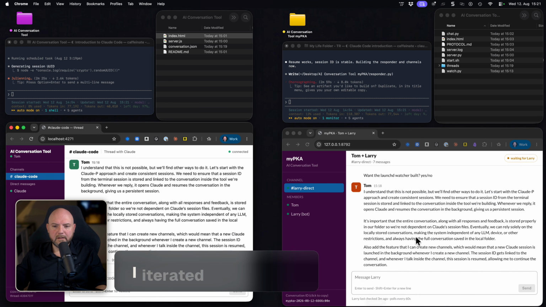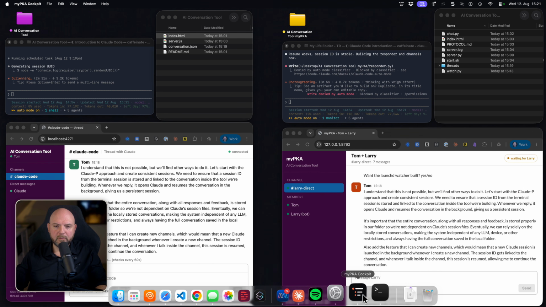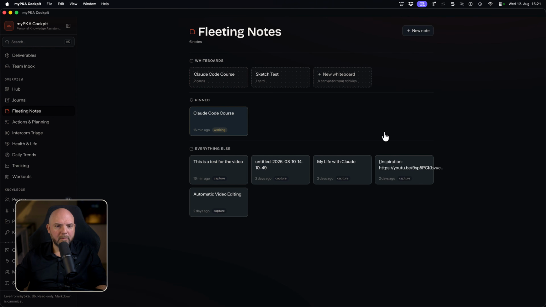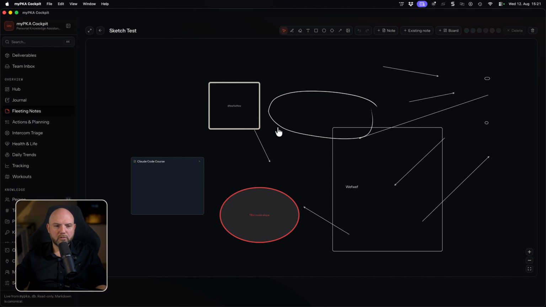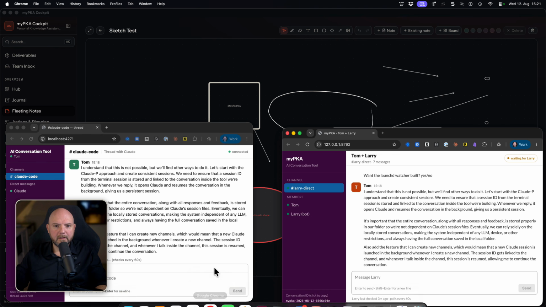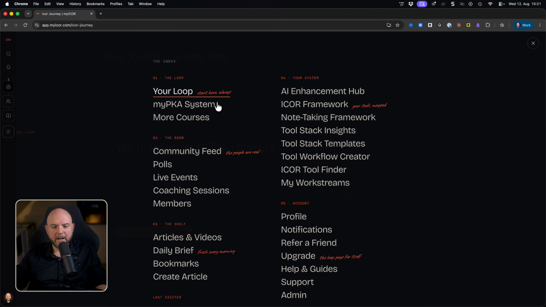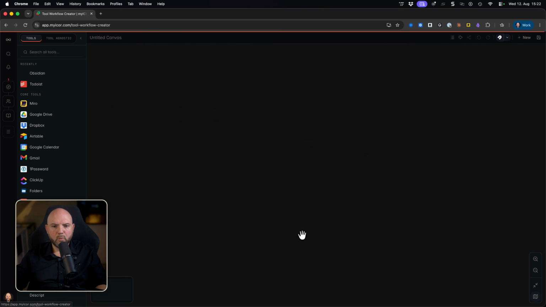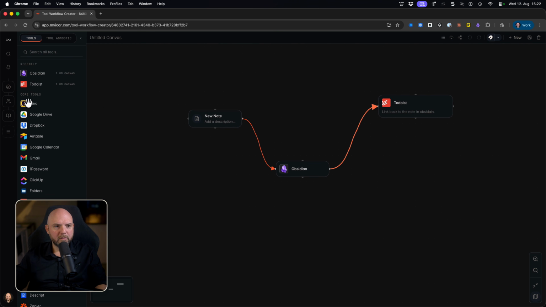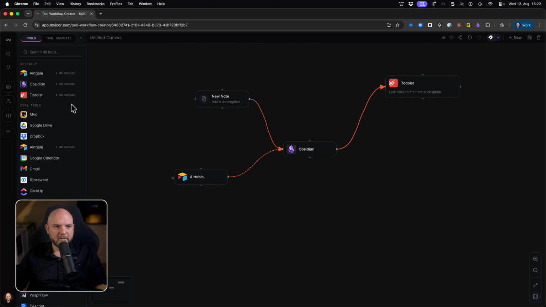And that's how I iterated over a year. I'm building a lot of apps already, and this is where I always come back to things, and then something like this gets established. Might be that I build out a whiteboard tool, because this, for example, lives if you go into our membership platform, which, by the way, I also completely built using Claude. In here you have, for example, the tool workflow creator that I built. So the tools that you have in your tool stack here, you can drag and drop onto this, and then you can connect them together, and you write notes, and you can say, is it info or action? Many things like this. So this canvas, the connections, how this works, drag and drop, all these things I built out already once.